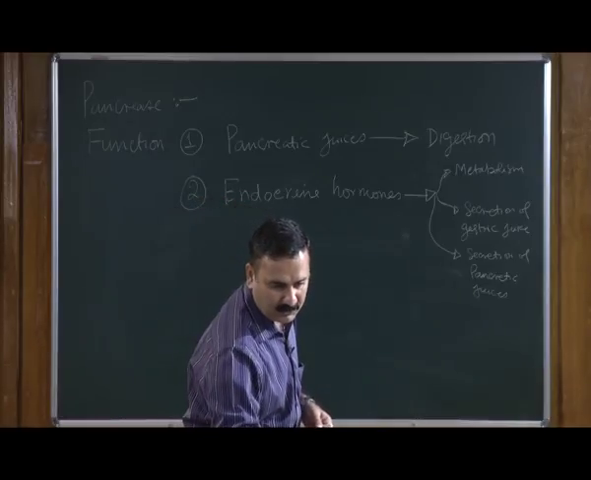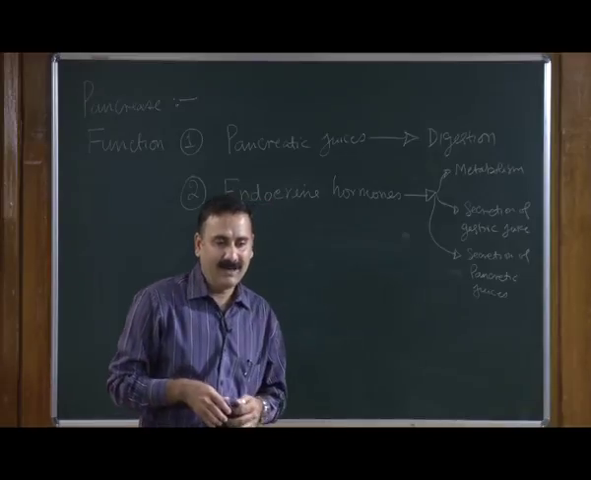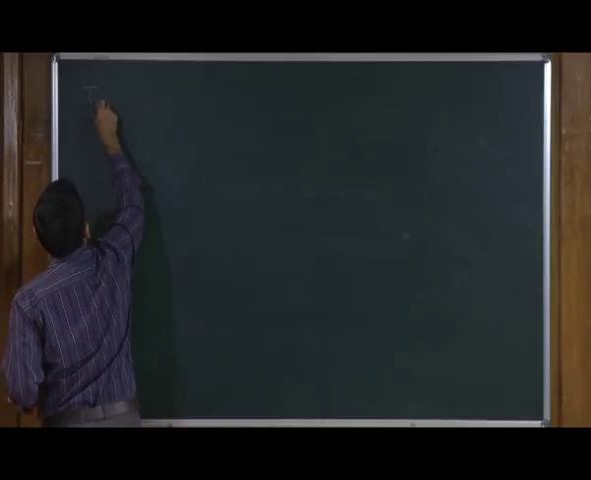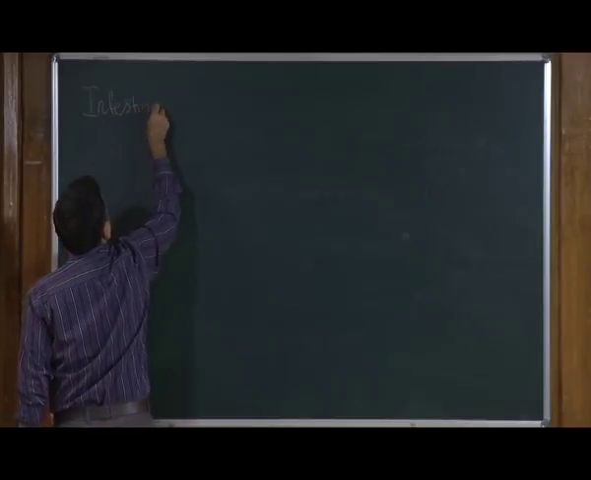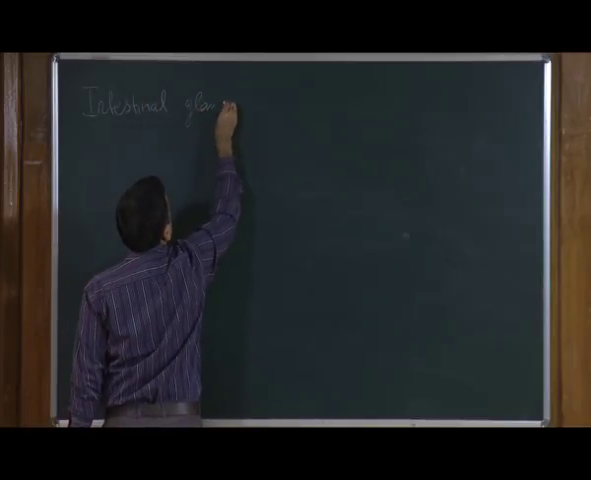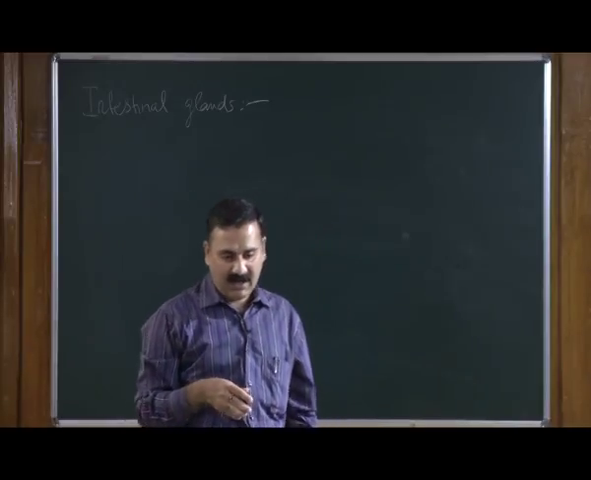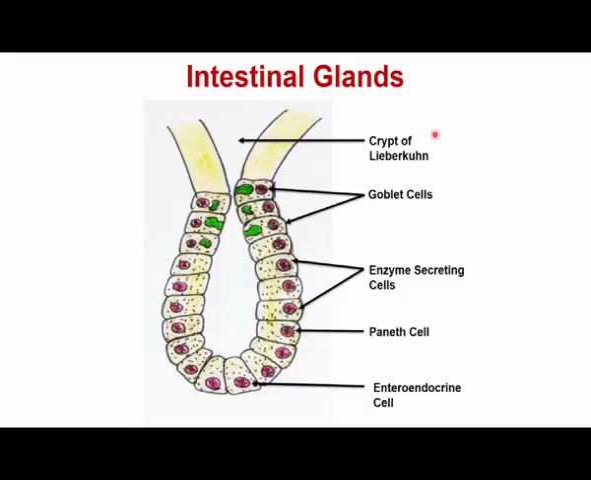Let us go to the third gland, and that is called the intestinal glands. As you can see in the given slide, we have the intestinal glands, and these are present within the crypts of Lieberkuhn, and they contain typically the same set of cells which we discussed when we were discussing the gastric glands, except there are a few differences.